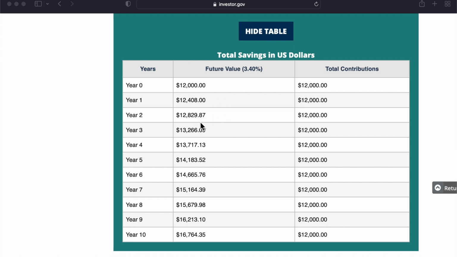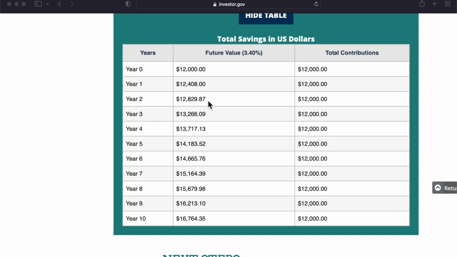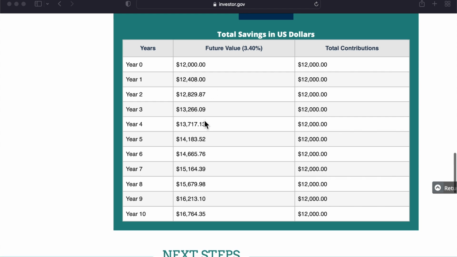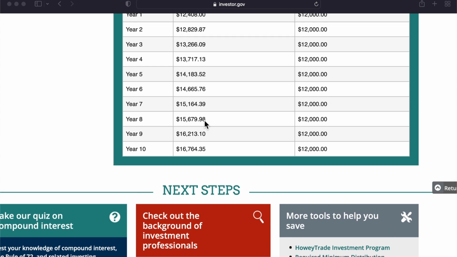And then what you're doing is you're earning interest on top of this. Once you get to the next year, you're going to earn interest on top of that $12,400, and that's going to give you $12,829. Then you're going to earn interest on that $12,829. You get the picture? So each time you add interest, you're going to be earning interest on top of that interest, on top of what you've already added. So it builds up more over time, and that's why compound interest works for you.